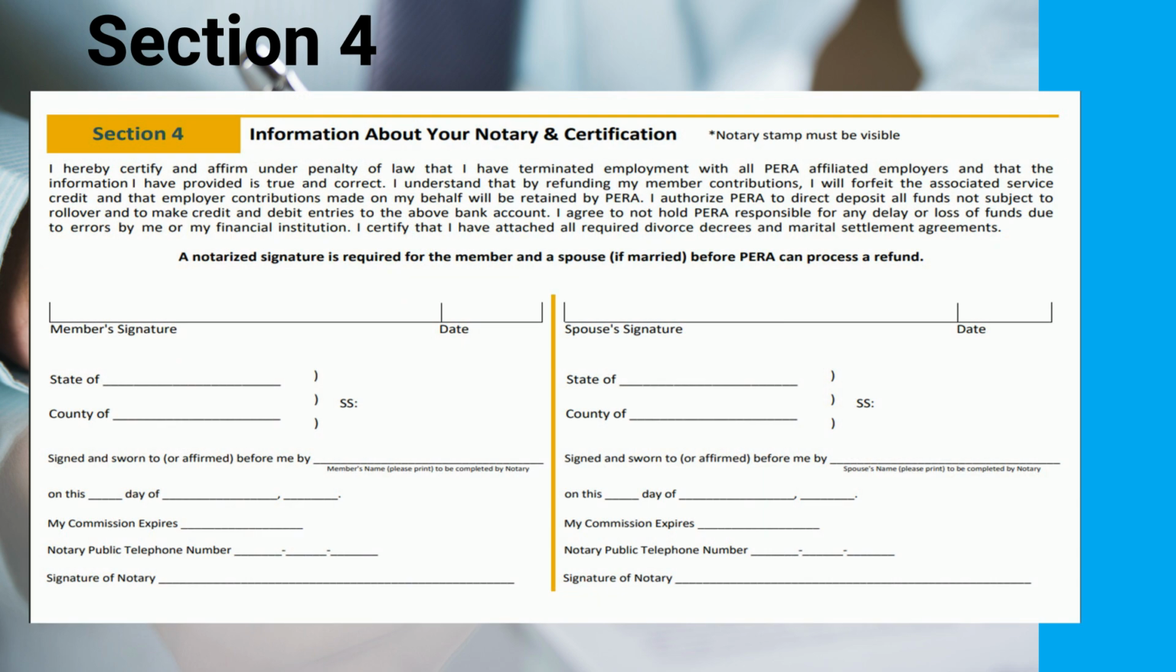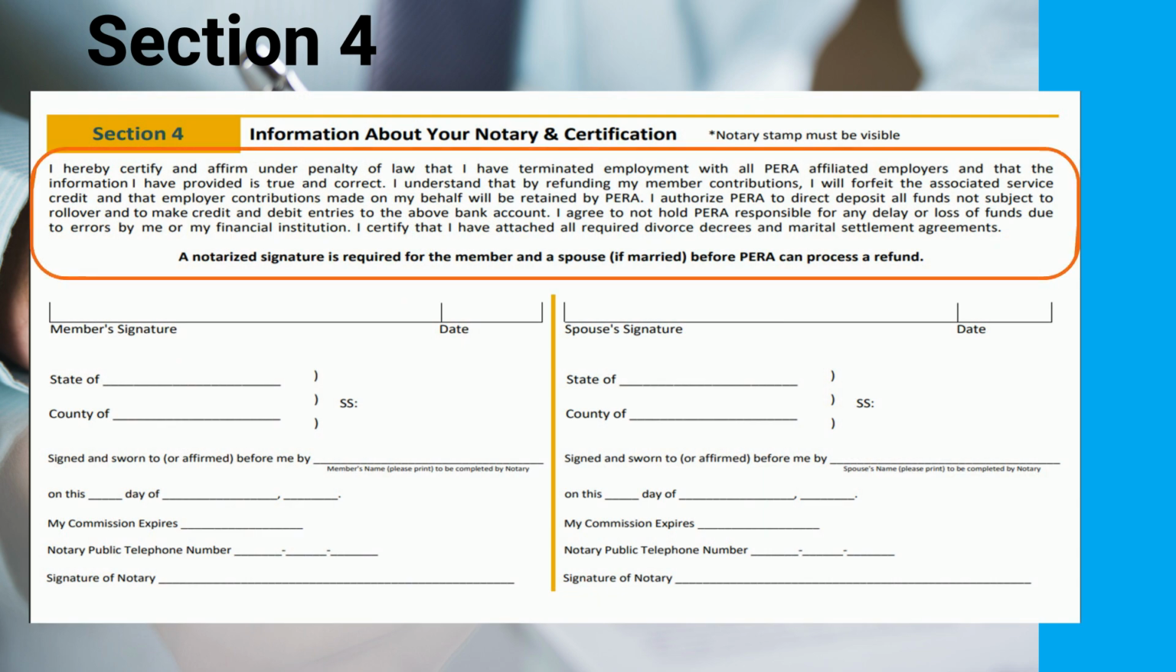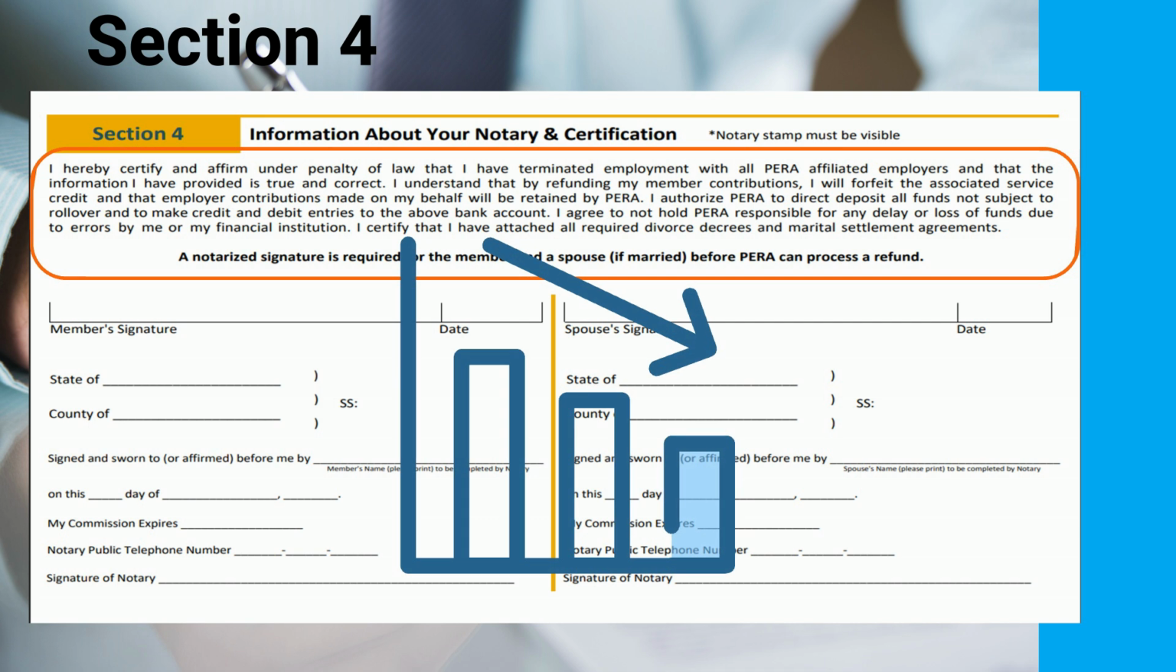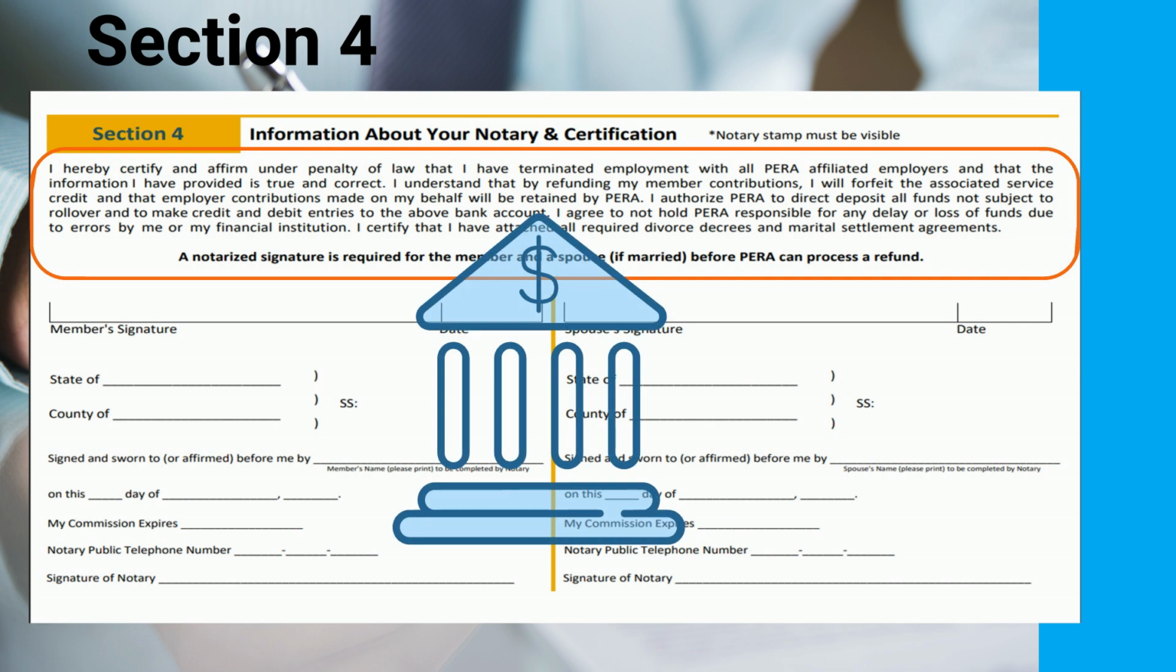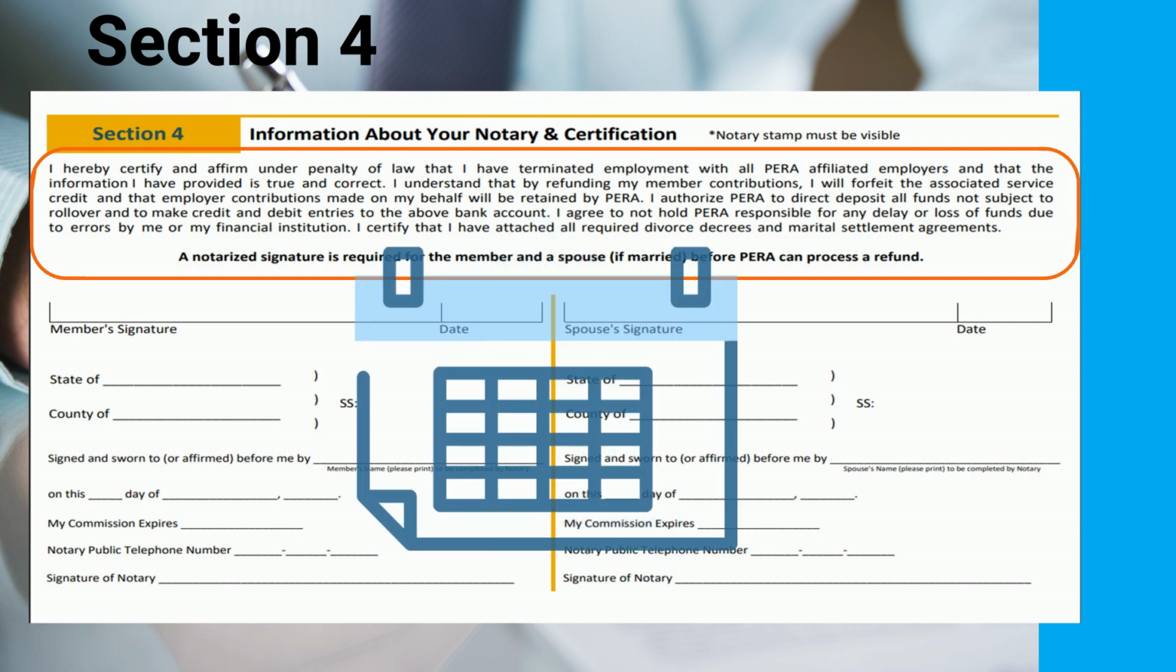In Section 4, please confirm that your information is true and correct and that you understand that by refunding your member contributions, you forfeit your accrued service credit and the contributions your employer has made on your behalf will be retained by PERA. You also authorize PERA to directly deposit all funds not subject to rollover and to make credit and debit entries to the bank account provided. You will also agree to not hold PERA responsible for any delay or loss of funds due to errors by you or your financial institution.